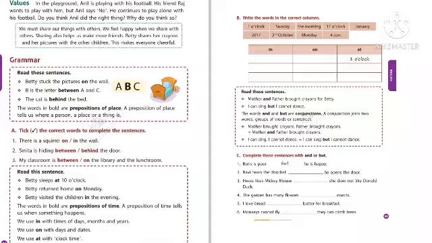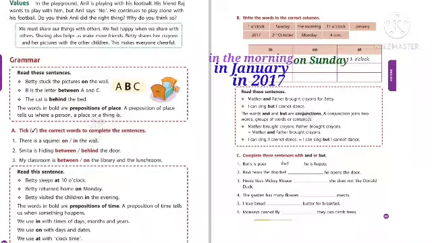And below they are given one box. In the first column they have written the preposition in, in the second column preposition on, in the last column preposition at. So we need to find out the words which are suitable with this preposition. So first one is in. We can use the preposition in with, yes, in the morning, in January, in 2017. Next one is on. When will we use on? Yes, on Sunday, on 2nd October, on Monday. We can use these words.